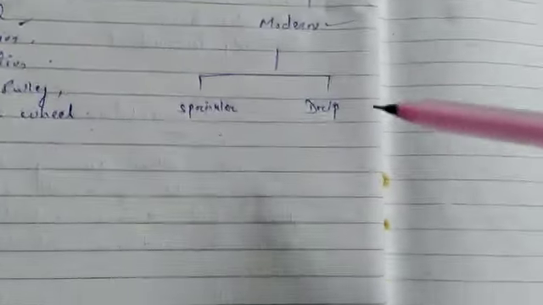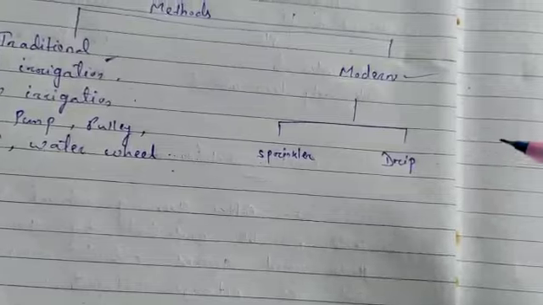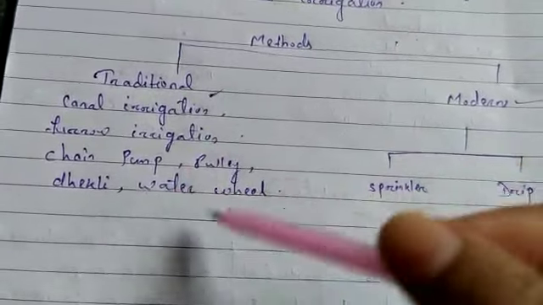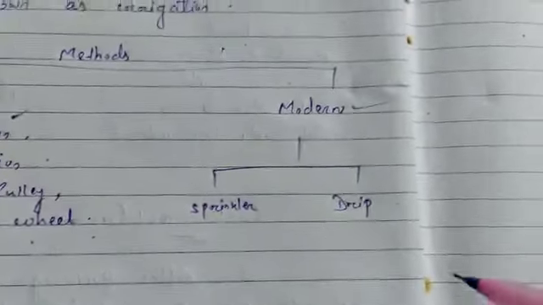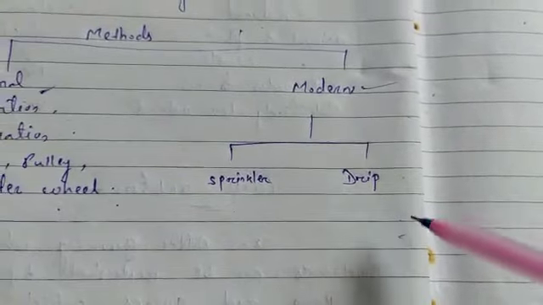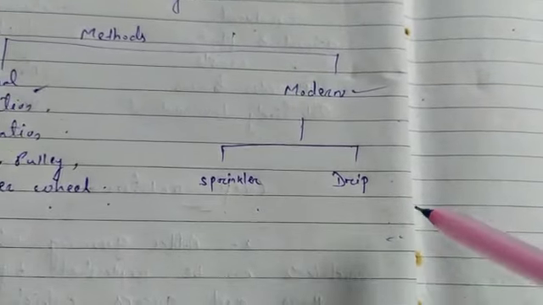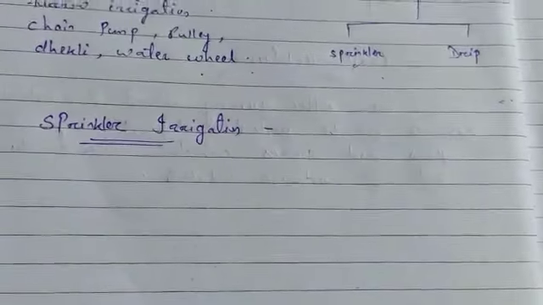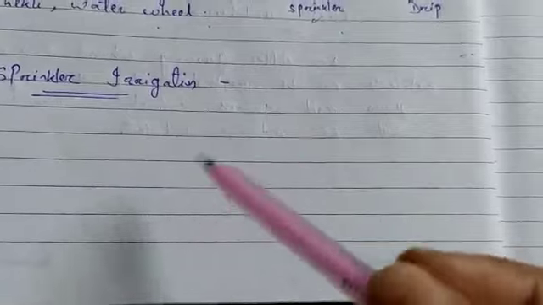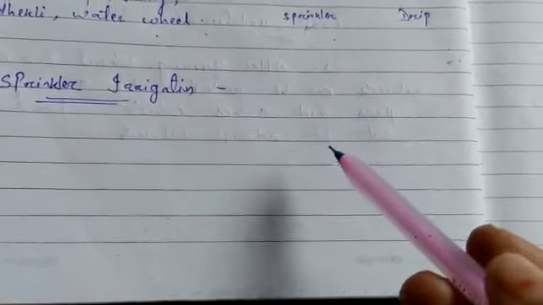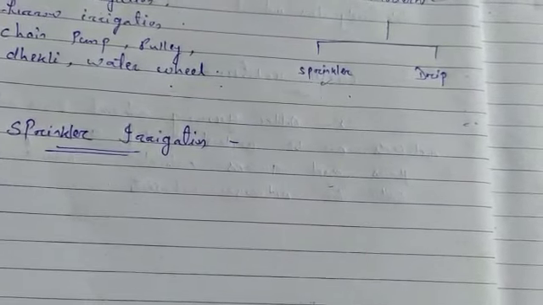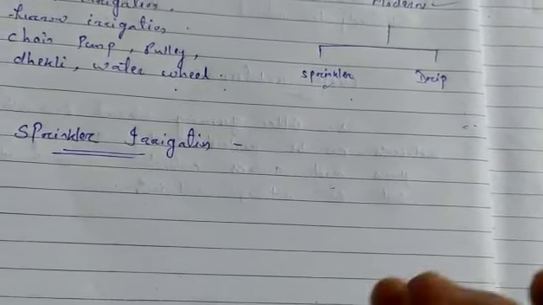This is all about traditional methods. These are cheap, but less efficient. Now for modern methods, we will study two of them: sprinkler irrigation and drip irrigation. First we will see what sprinkler irrigation is. This irrigation system is used in farms, golf courses and yards to provide water to vegetation and plants. The sprinklers can rotate in all directions to provide an even supply of water.